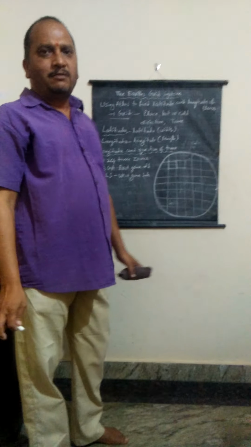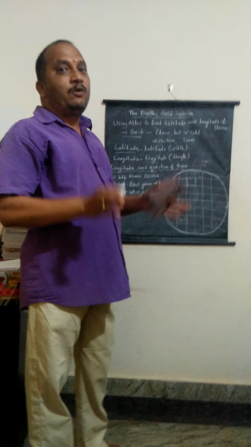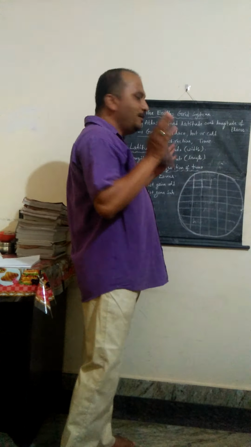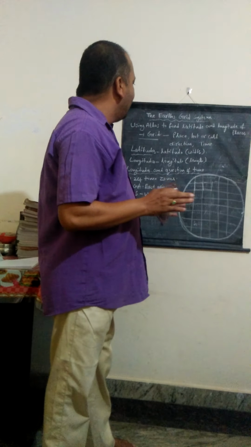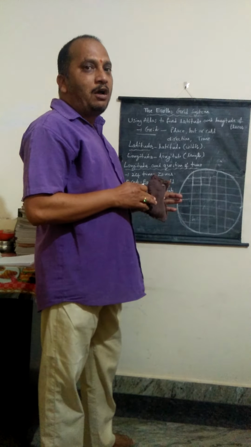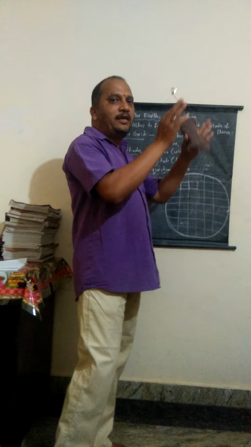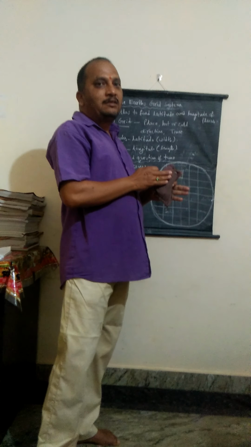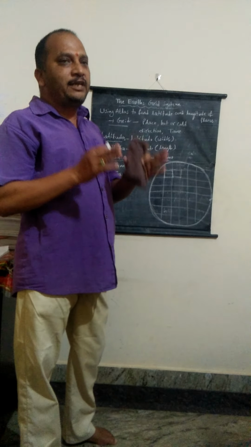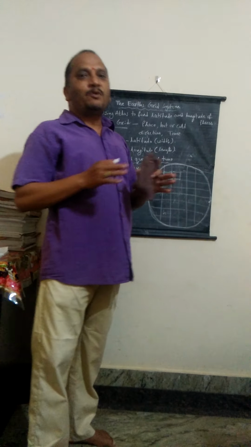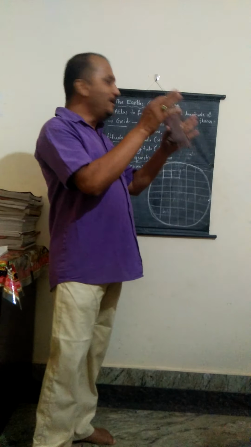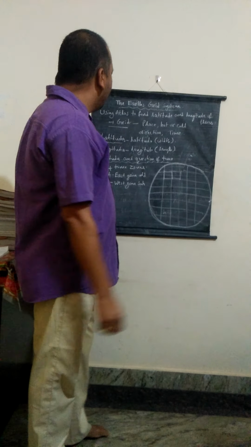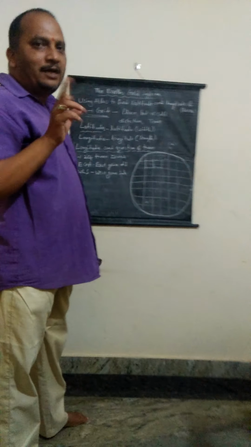With the help of the grid, we can easily locate a particular place in the map. At the same time, we can find how hot or how cold it would be in a particular place, in which direction we have to go to reach a particular place, and what the time is at that place at a moment. All these we can find easily with the help of the grid. What is grid? A network of latitudes and longitudes is called the grid.